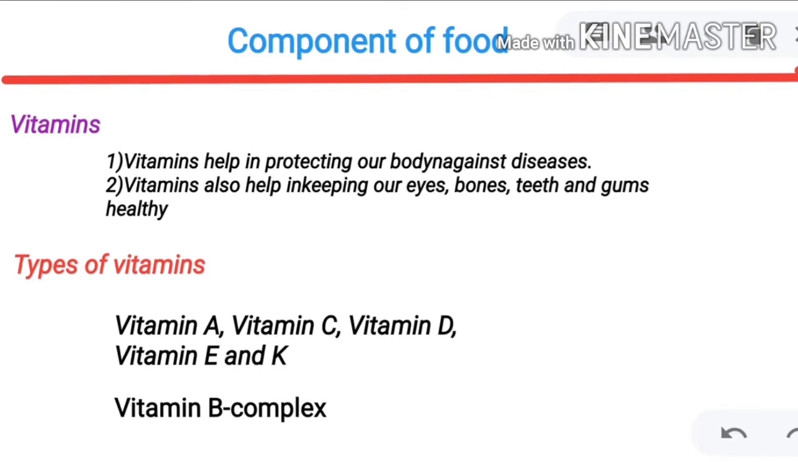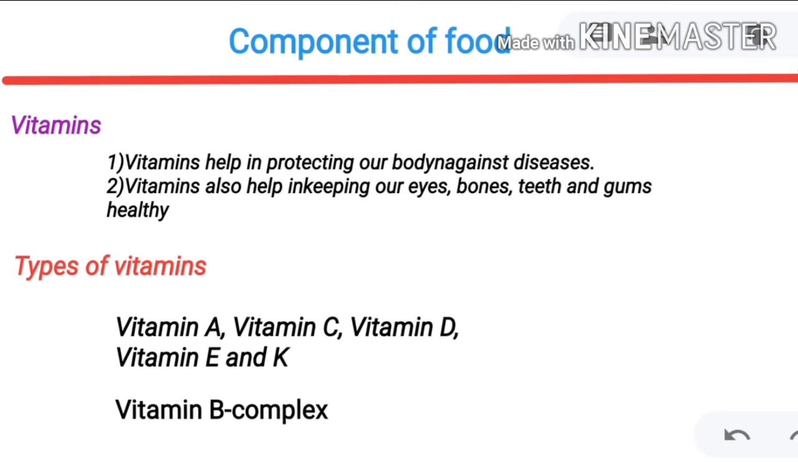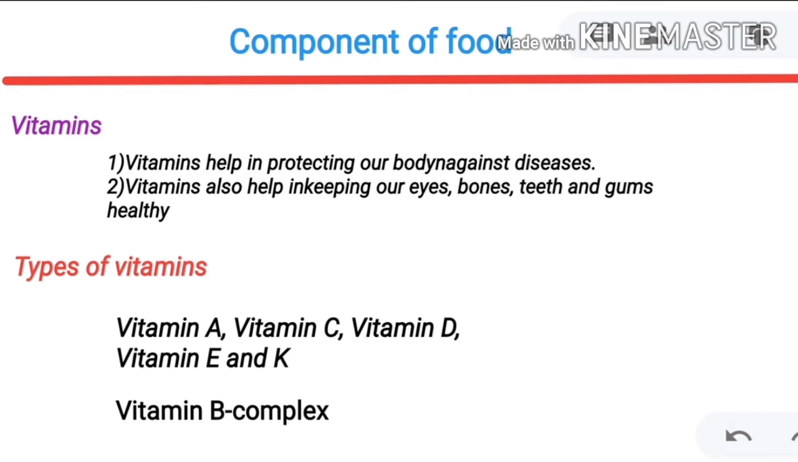Generally, vitamins are helpful for our body in keeping away various diseases like skin diseases, eye diseases, and problems of the gums and teeth, and they keep our body healthy. There are so many types of vitamins, like vitamin A, vitamin B, vitamin C, vitamin D, vitamin E, vitamin K. Many different vitamins are present in our food.